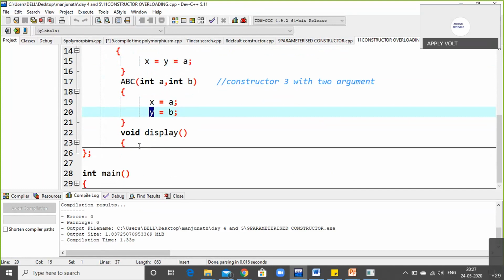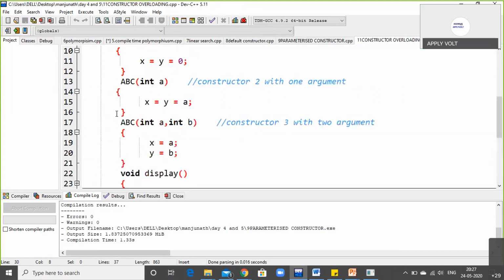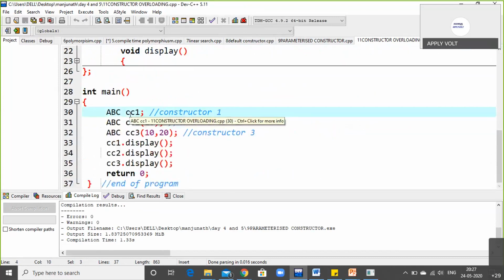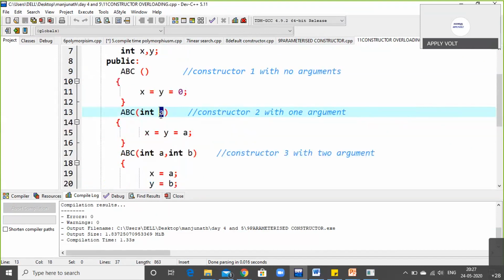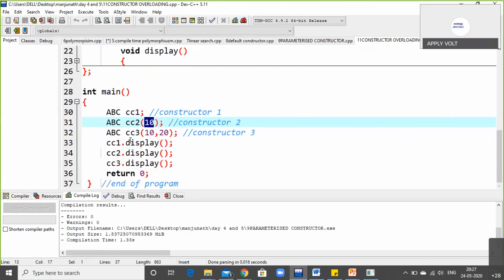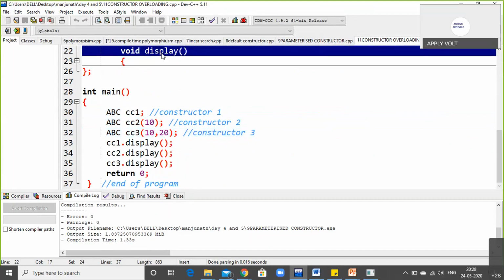Now after this, I will create a main of this class, to create objects of the class. ABC was the class name. Yes or no? ABC was the class name. cc1: constructor 1 with empty or no arguments. Constructor 2: 1 value is passed, so I'm passing 1 value here. Again ABC, the constructor where I'm passing the values twice: 10 and 20. Once we finish this, display should start, asking what to print on the output screen.